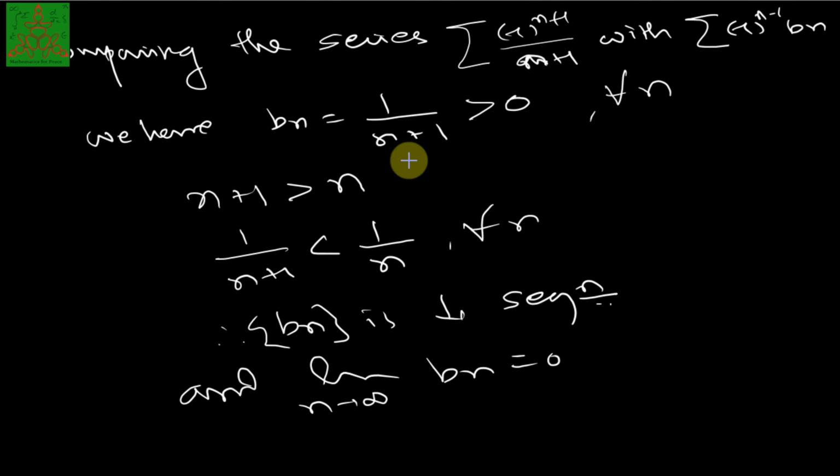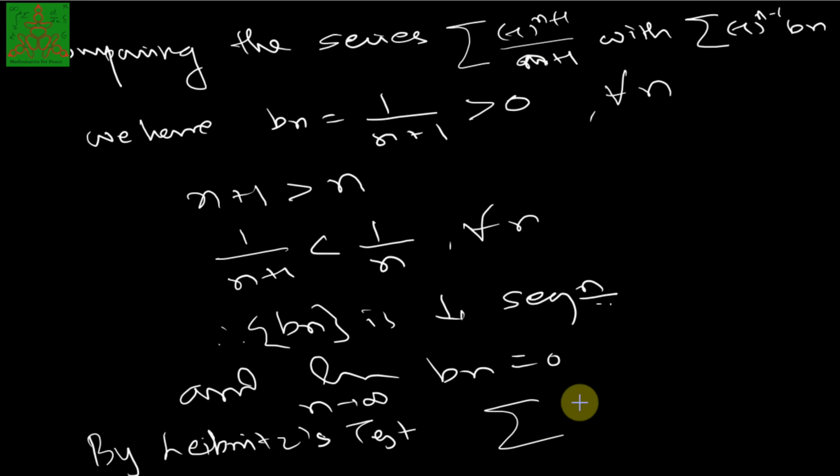So this series satisfies all the conditions of the Leibniz test. So by the Leibniz test, (-1)^(n+1)/(n+1) is convergent. So for x equal to 1, it is convergent.